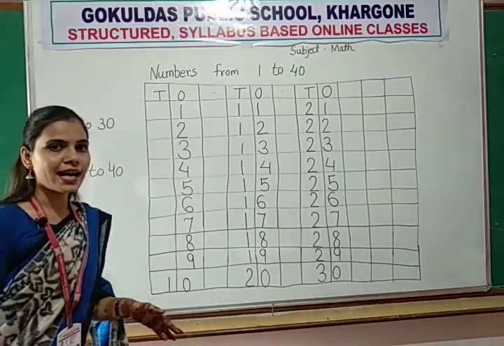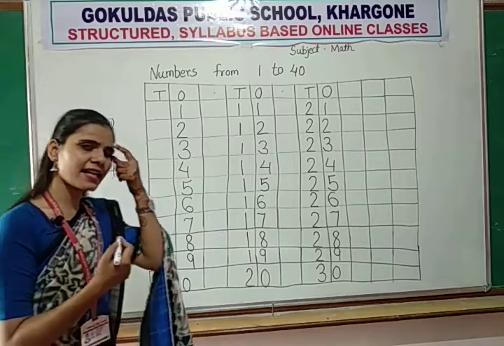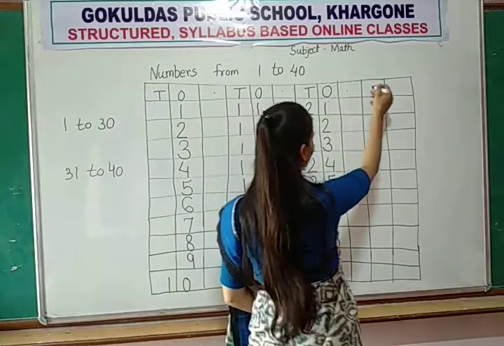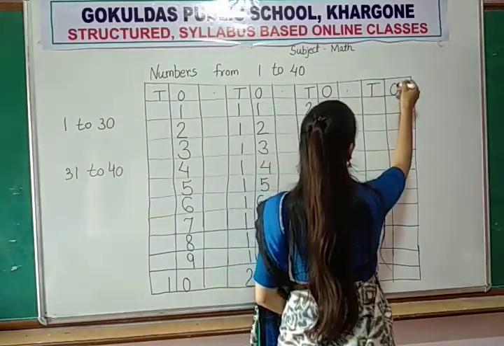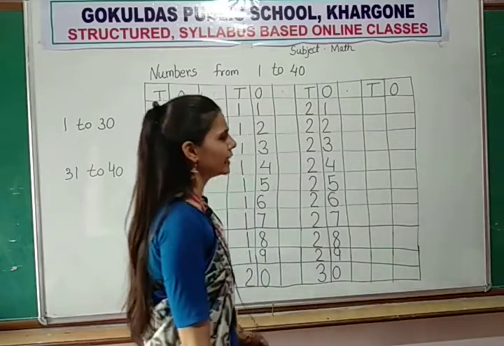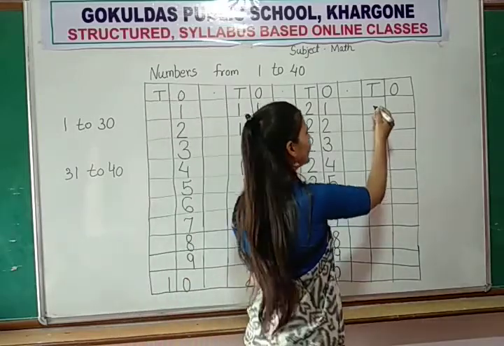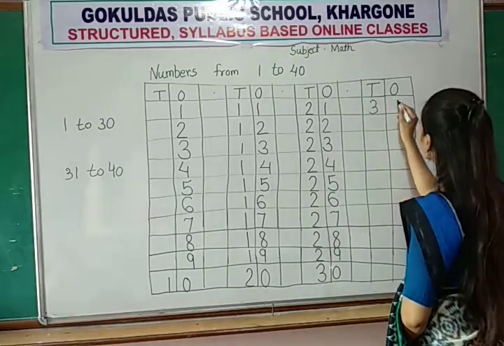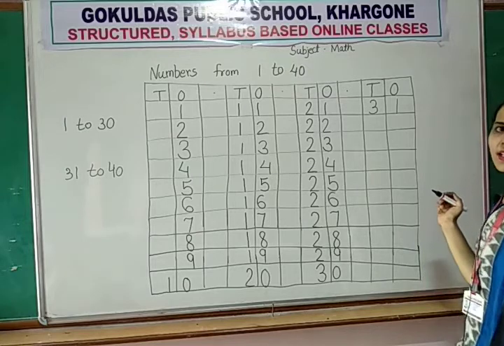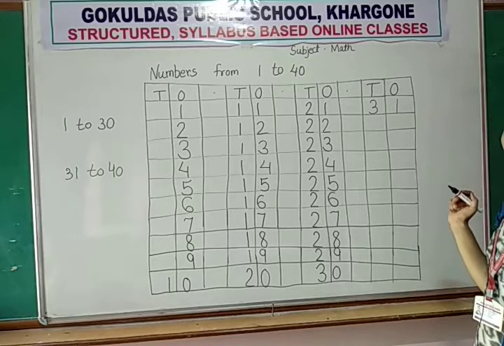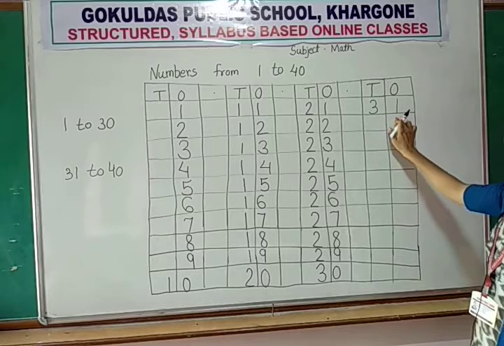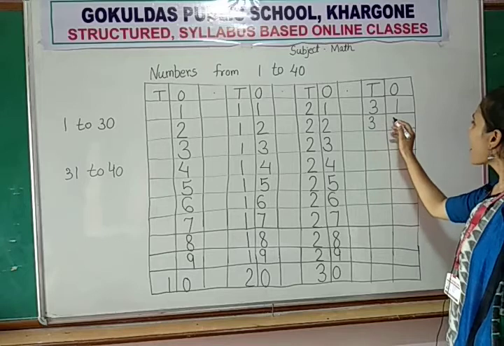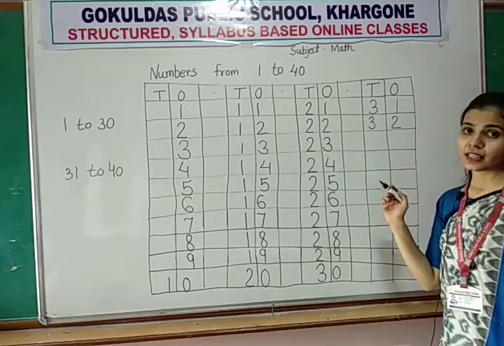Now, return this line. Now, ready for next line. Next line from 31 to 40. So, are you ready for 31 to 40? Write 31 to 40. First, we will write 3, 1, 31. All of you say 3, 1, 31. How to write 31? 3, 1. Okay, now after 31, which number will come? After 31, 32 will come.